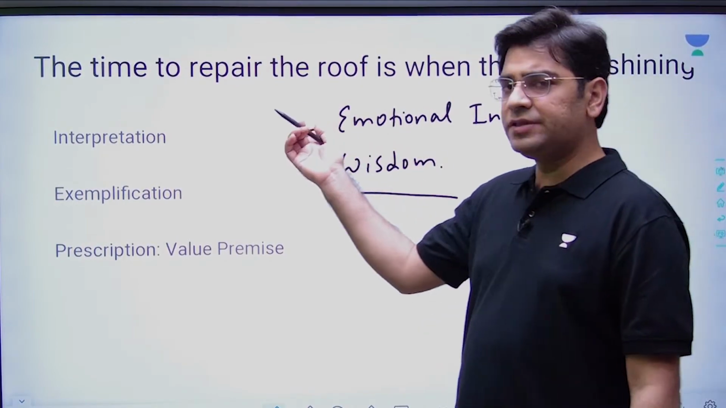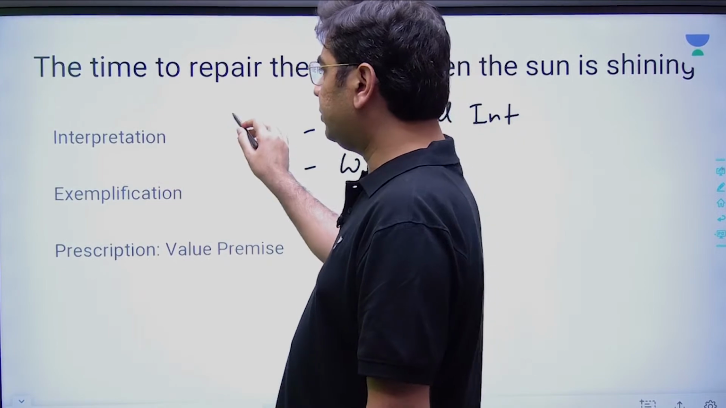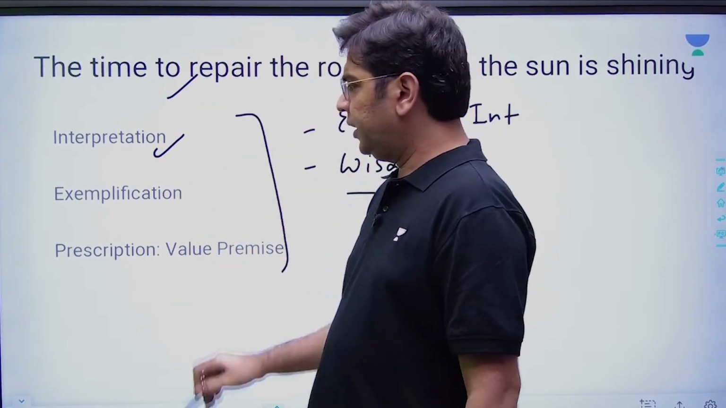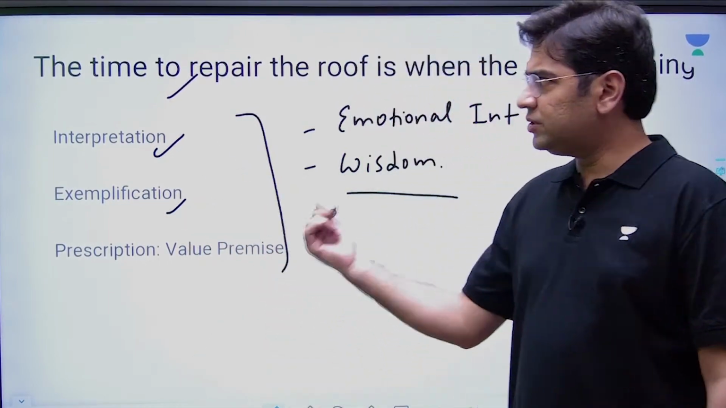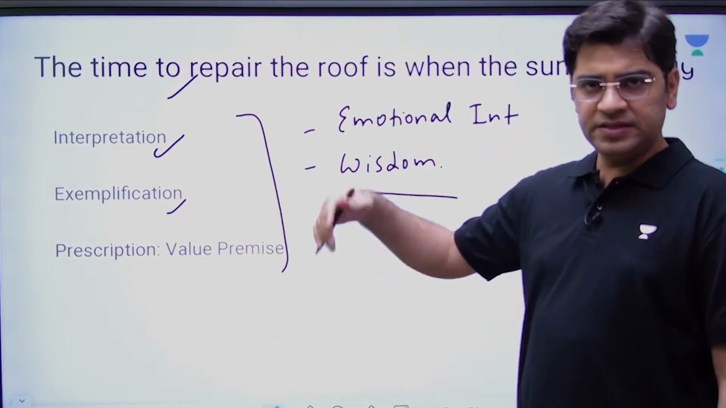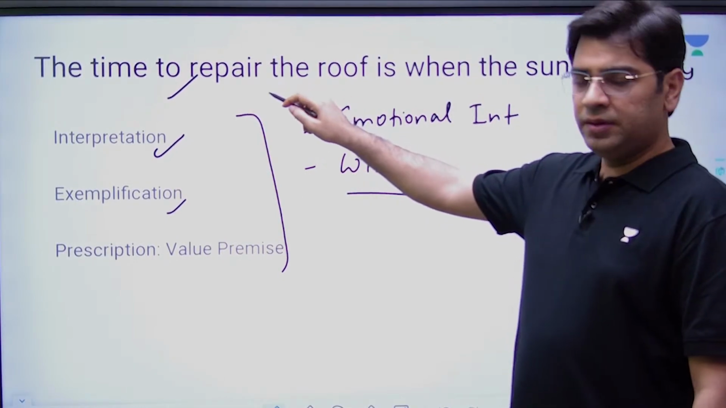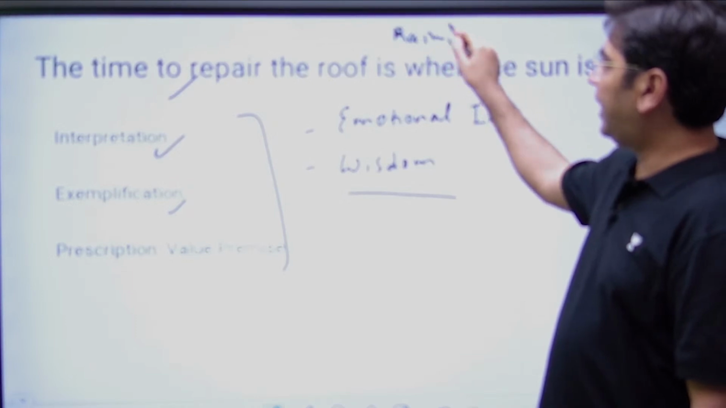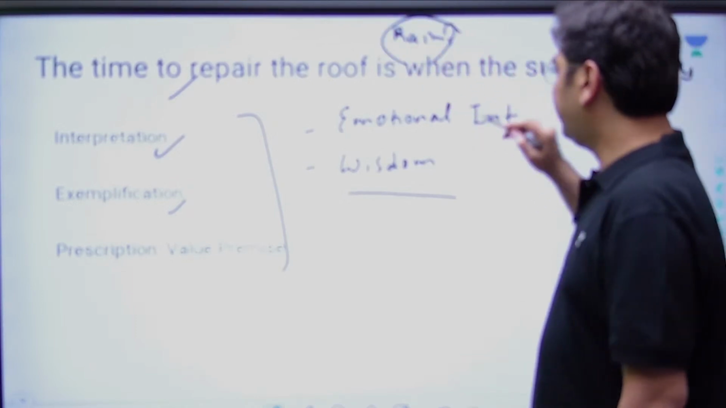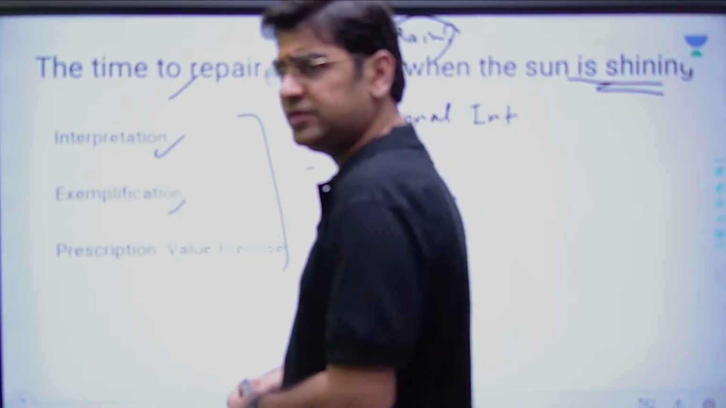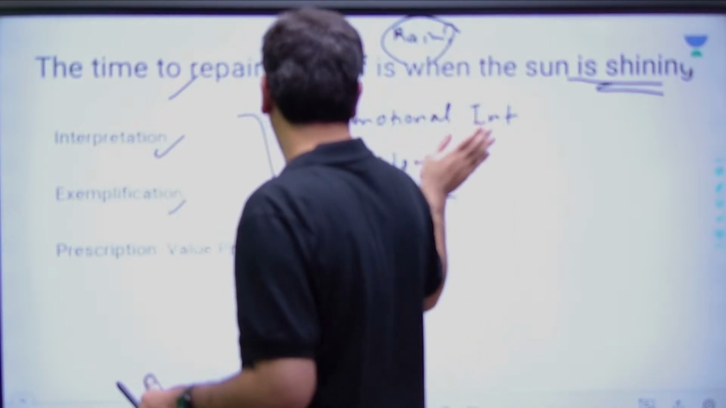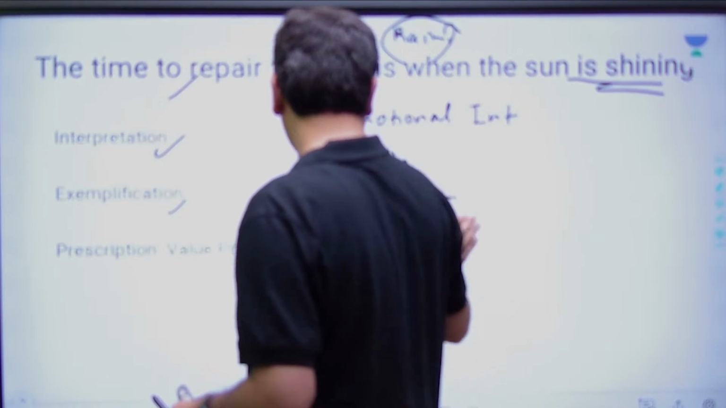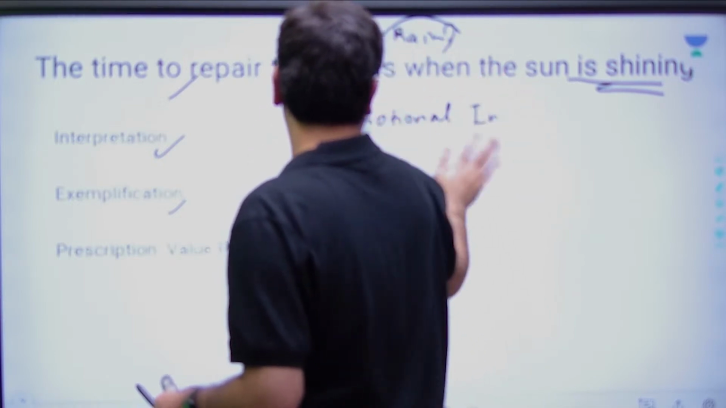So these kinds of essays can be divided into three broad categories. First, you have to interpret the theme. Then you have to put examples, pros and cons. For example, there have been certain people who have been repairing the roof when it is raining, and there have been certain people who have been repairing the roof when it is shining. I'll just give you a few examples. You'll ask me, sir, what are the examples? We also know certain things, we just want to know the examples. So what can be the examples?